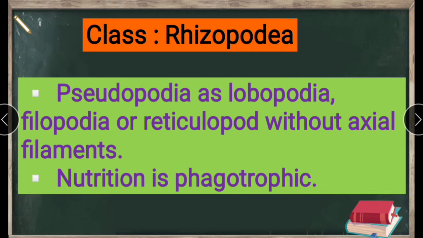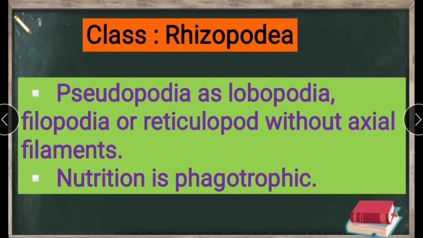Okay. Next class, Rhizopodia. Pseudopodia have lobopodia, filopodia or reticulopodia without axial filaments. Here we see pseudopodia may be like a primitive leg. Lobopodia means primitive limb or leg.